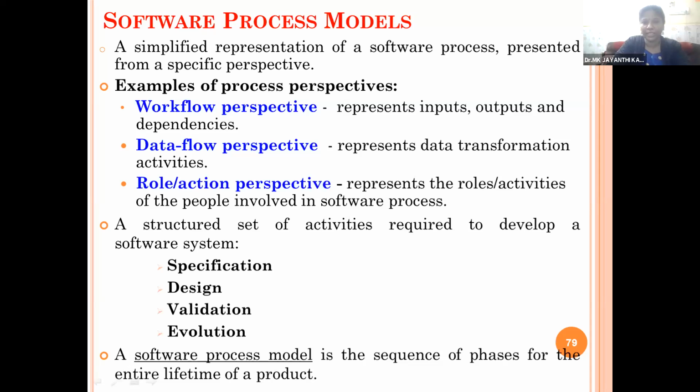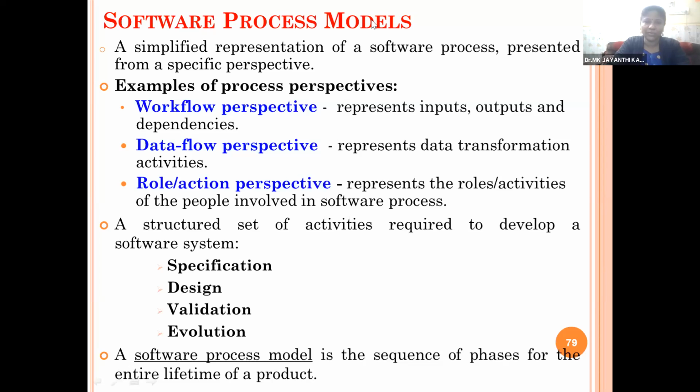Whenever we create a program, we declare the variables, we define the functions, then we call the main program, compile, execute, and check the result. The same way, we need to follow some systematic steps or activities to create effective software. We need to consider all the activities in our software project, so that all the parameters and quality aspects will be represented in our project. So the software process models are a simplified representation of the software processes presented from a specific perspective.